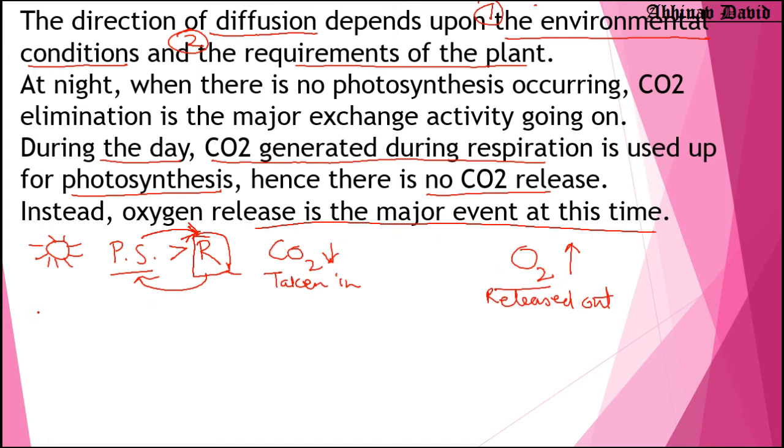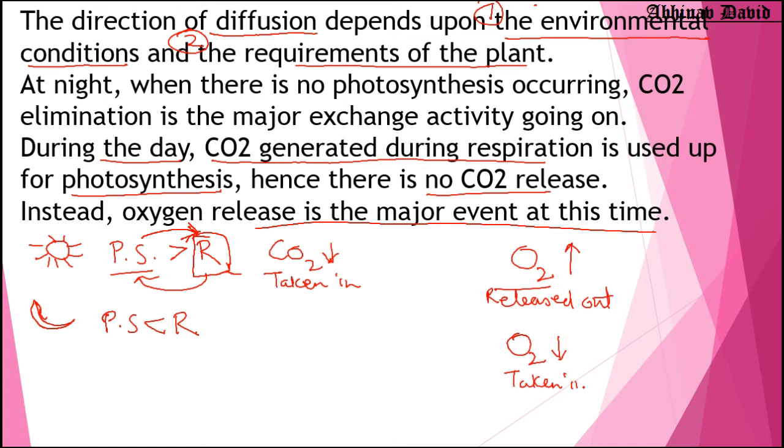Now, what happens in the night time? This is the moon. Moon represents night time. So, photosynthesis is now less than respiration. So the rate of photosynthesis decreases and the rate of respiration increases. So which gas is used for respiration? Oxygen. So during the night time, oxygen is taken in.